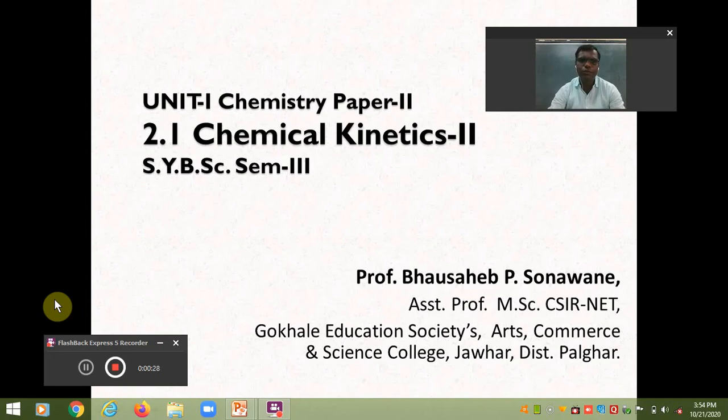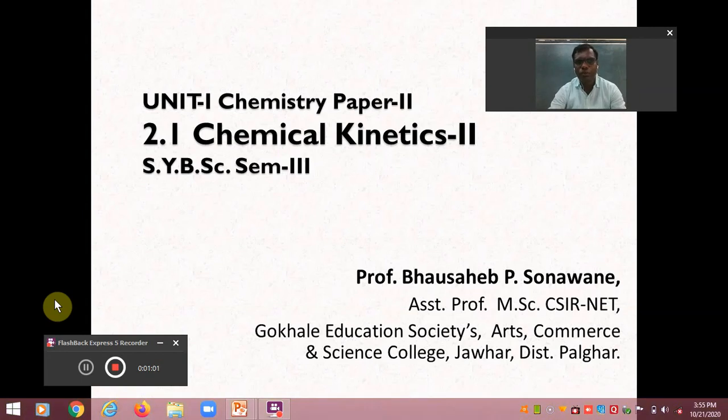reaction, or in case of a unimolecular reaction, only one molecule is involved or takes part in the reaction, but as per the postulates of collision theory, at least two molecules are required for the collision, because the rate of reaction depends upon the number of collisions taking place per second per centimeter square of area. Actually, in bimolecular reaction, as two molecules are involved, the collision is easily possible.